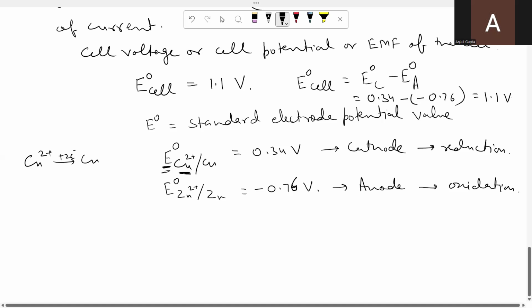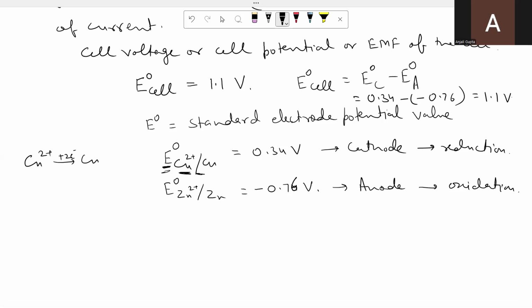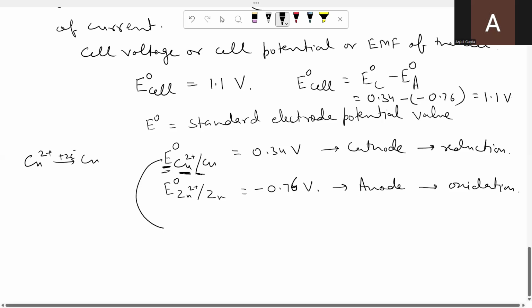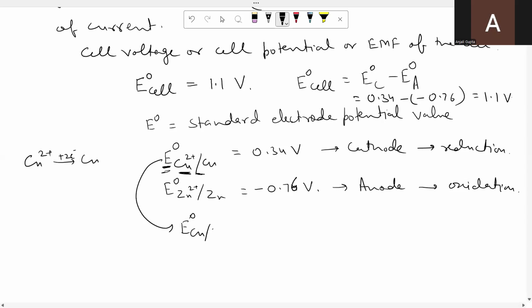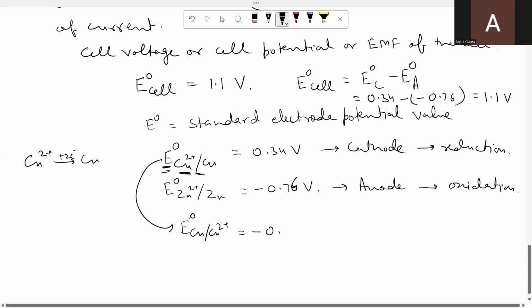So if E naught value is written like this, in general we also write like this, it means these are the standard reduction potential values. And suppose I am asked to find out its standard oxidation potential value. So how will I write? E naught Cu/Cu2+ value will remain the same. Just I have to change the sign. So it will become minus 0.34.